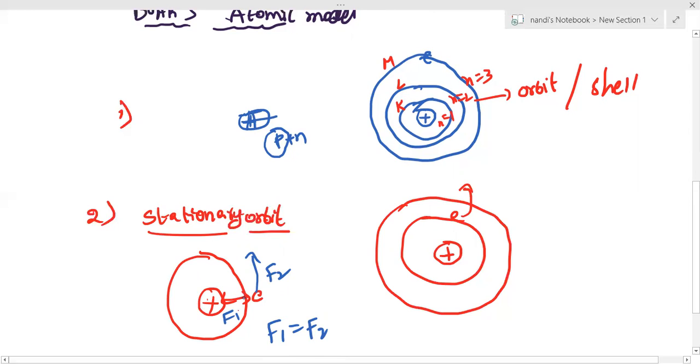Clear? Not only electrons: any particle moving constantly around one particular object needs these two forces to be equal. Then only can it revolve. So here it is the same thing. The electron revolves around the nucleus constantly, which means it has two types of forces, one towards the nucleus and one going outside. These two forces should be equal. Clear?